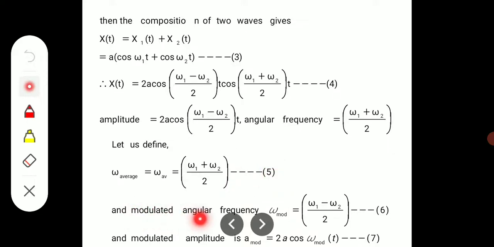And the modulated angular frequency is omega mod equal to omega 1 minus omega 2 divided by 2. It means that the amplitude is modulated with respect to the frequency, and the modulated amplitude is A mod equal to 2A cos of omega mod t.